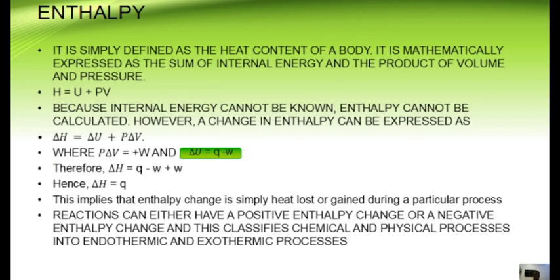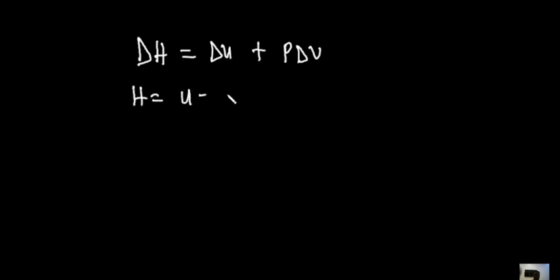So if we want to play around that, you will notice that if we have dH and we say that dH equals dU plus PdV, I hope we all know where this came from, where we had H equals U plus PV.